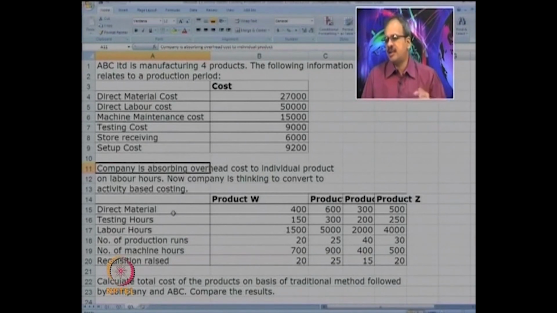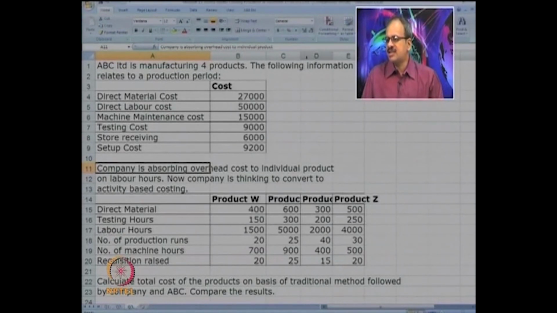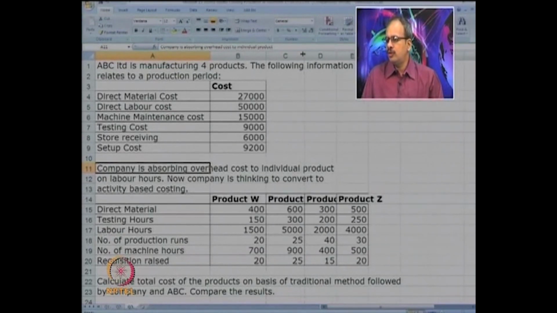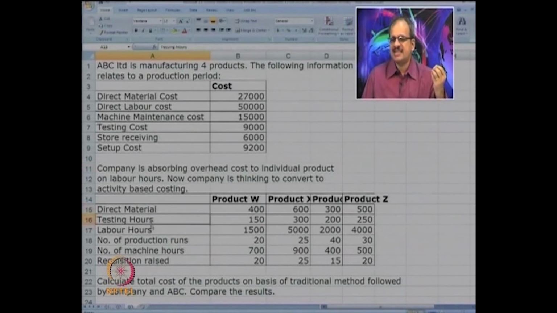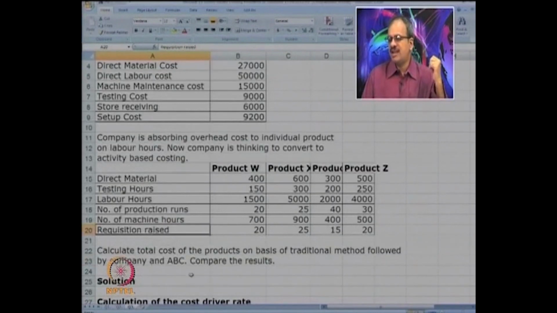So they have collected some more data as to their products W, X, Y and Z. So they have calculated or identified the cost as well as testing hours, labor hours, production runs, machine hours and requisition rates for their four products. So you have been asked to calculate the total cost of the product using the traditional method and also using ABC.